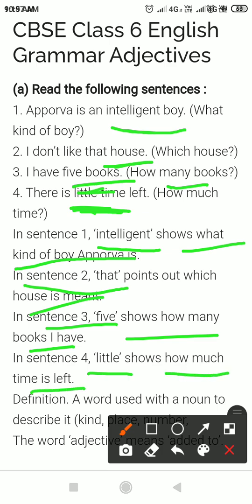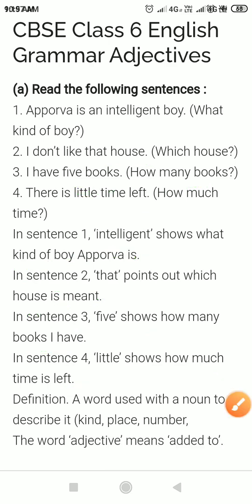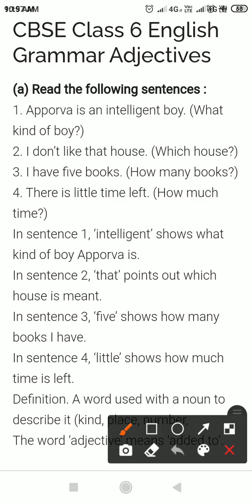Dear students, the definition: an adjective is a word used with a noun to describe its kind, place, or number. An adjective is a word which qualifies the noun, adding something.